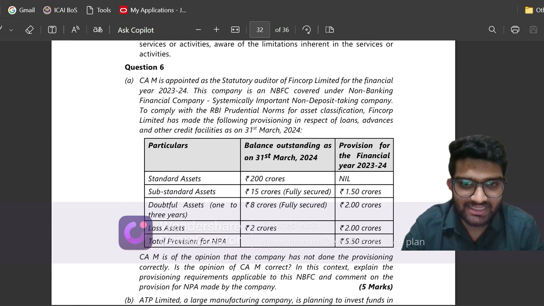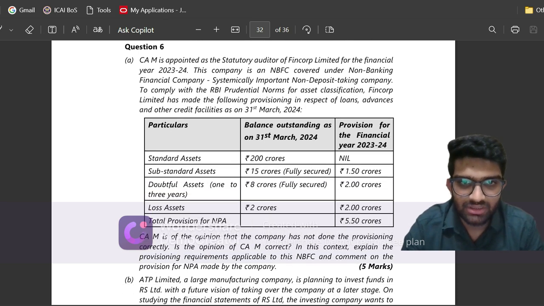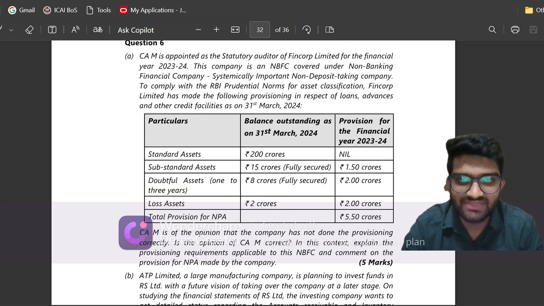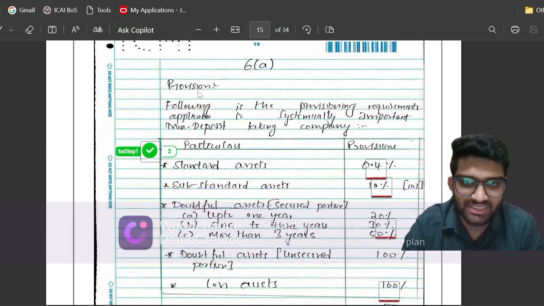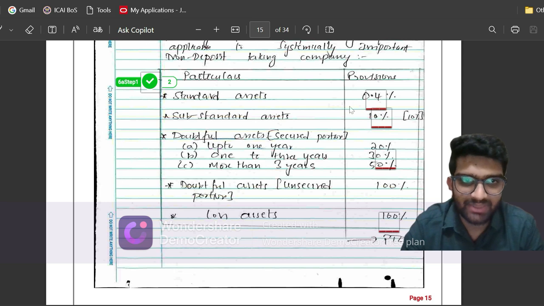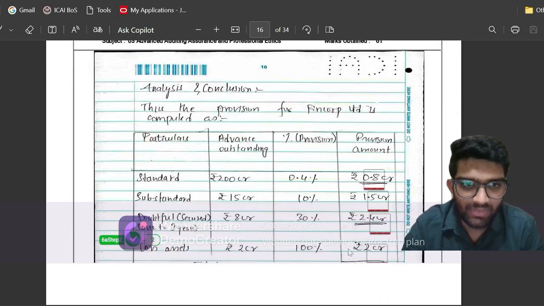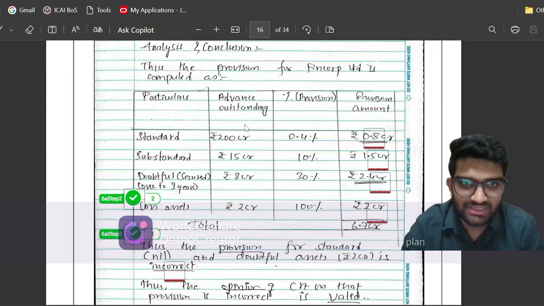So question 6A is on commenting whether the provision that the company has made is appropriate or not. It is from the chapter NBFC. Now let us see what I have written. So first I've written the provision that this has the appropriate rate for the various standard assets, substandard assets, doubtful and loss assets. Now again I have computed the provision. This is the amount, this is the provision, and this is the provision's amount.